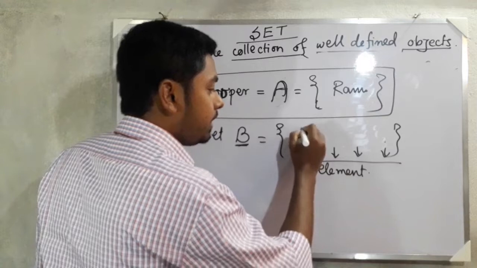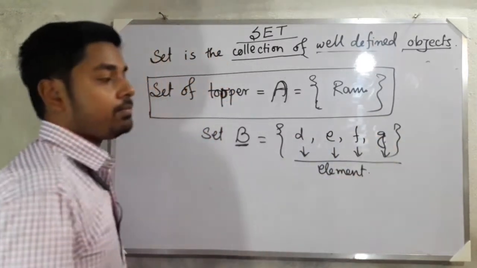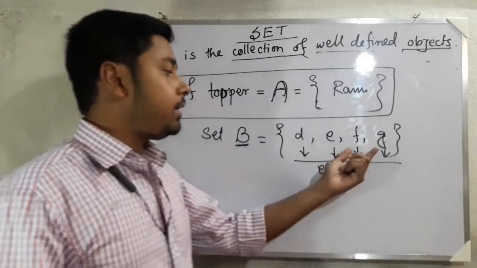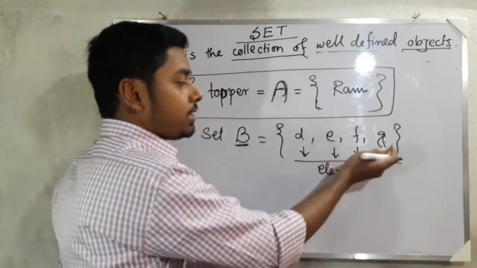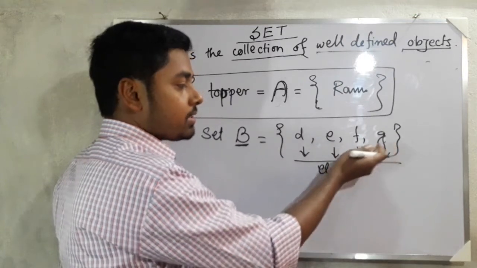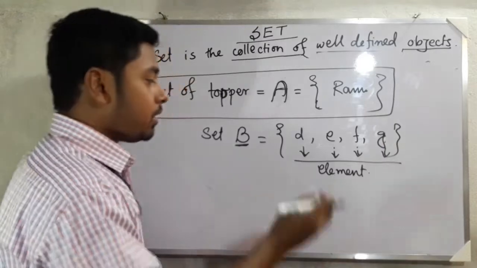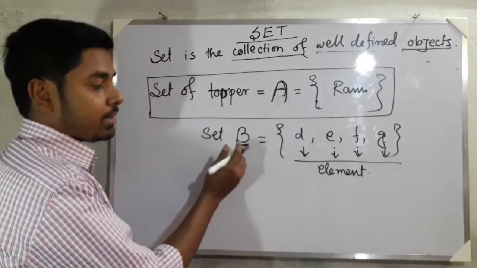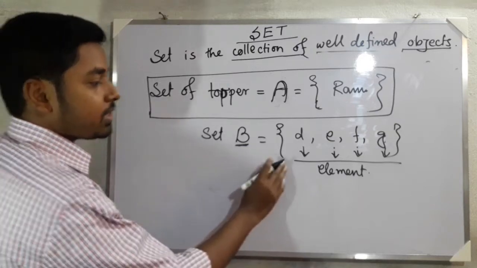That means d, e, f, g. Whenever it is an element, you have to take only a small letter. But whenever you define the set, you have to take a capital letter only. This is the representation of the set.